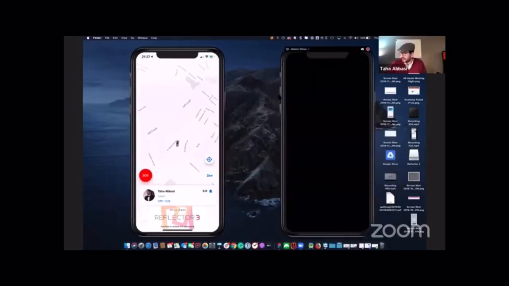I went ahead and escaped out of my reflector here. Give me one second. I'm going to mirror the screen one more time.